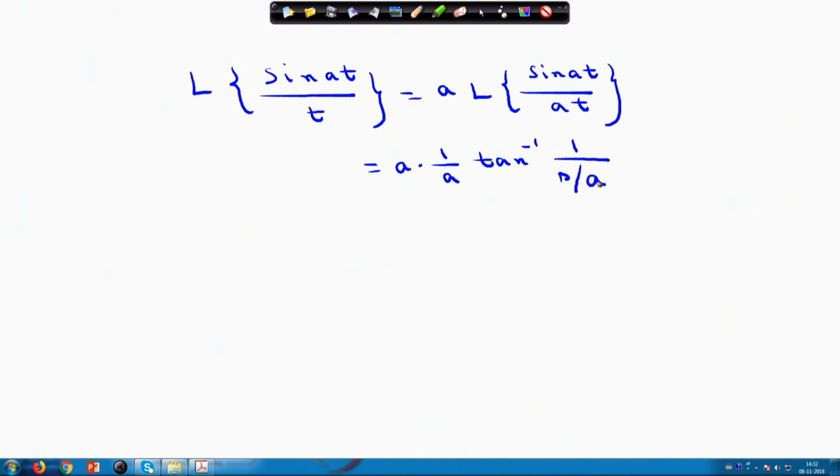Here t was there, it was s; when at is there, it will be s by a. So this equals tan inverse a by s. So the Laplace transform of sin at by t is tan inverse a by s.